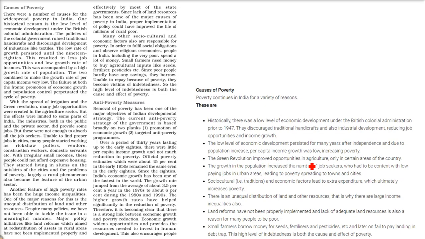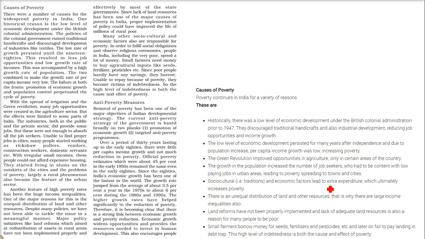Then the Green Revolution improved the opportunities in agriculture, but only in certain regions like Punjab, Haryana, etc. The growth of the population increased the number of job seekers who had to contend with low paying jobs in urban areas, and this also leads to poverty, which is now spreading to towns and cities. There are also socio-cultural and economic factors that led to extra expenditure, which ultimately increased poverty.